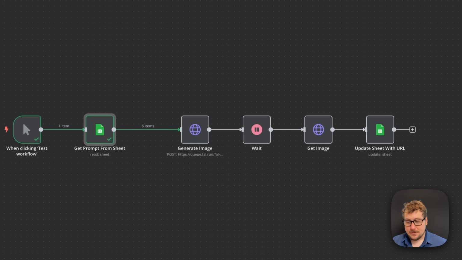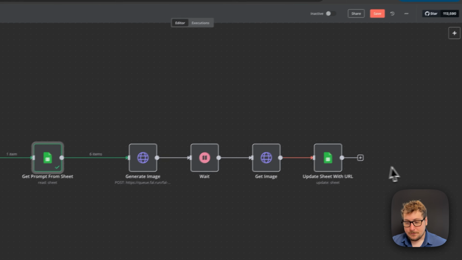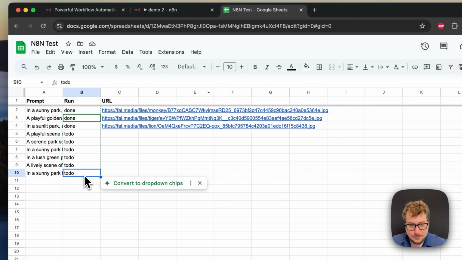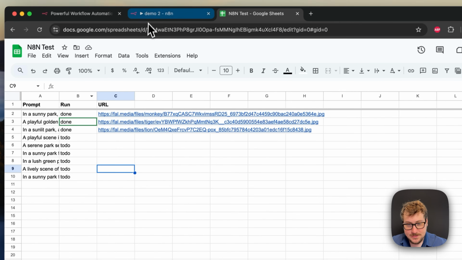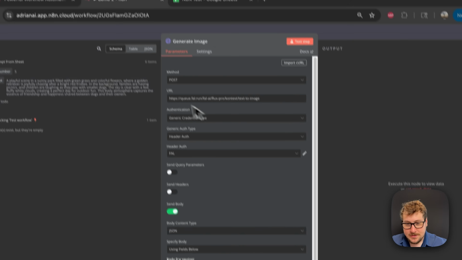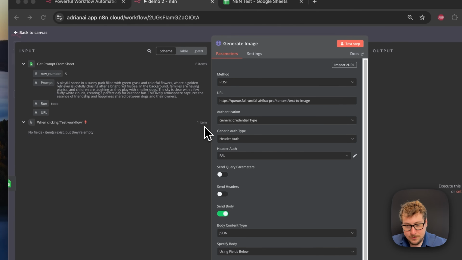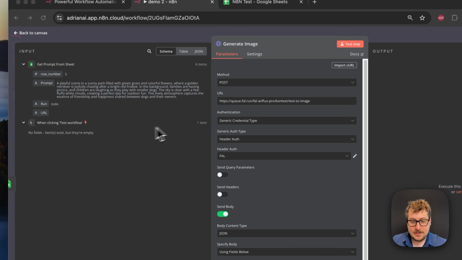And this is a big change compared to everything else we've done, because previously we've only had one item at a time. And just to clarify, the reason why we have that is because in this sheet, we still have 1, 2, 3, 4, 5, 6 to-dos. So it's gotten all 6 of these. And then when I open the generate image node, you'll see that when clicking test workflow, we only did that once. Not that there's really a lot of data here. But over here, we have 6 items. And it's only showing the prompt for the last one. Even though there are 6, it will be going through all 6 at the same time.